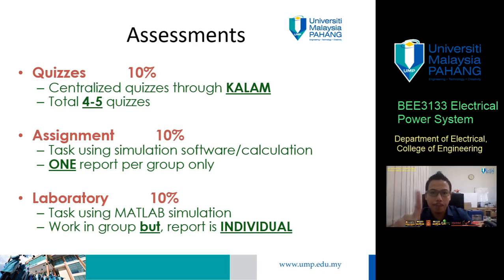Okay, so one report only per group, only for the assignment. But you are going to go through a similarity check. We are going to check your similarity index using Turnitin. Remember, only one assignment, one report only for the assignment, and each group consists of 4 students only.